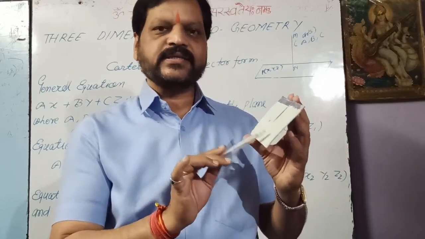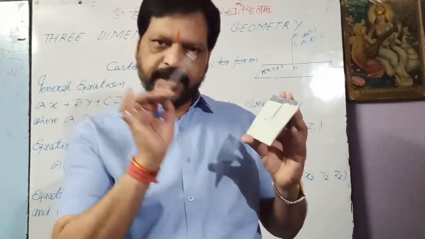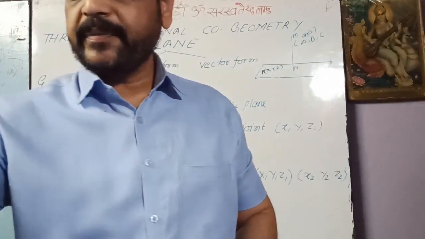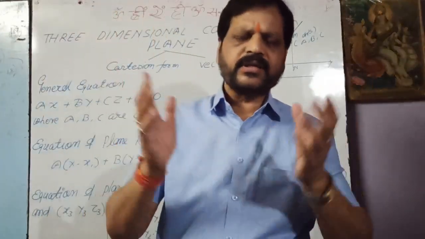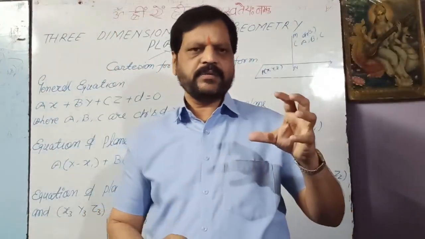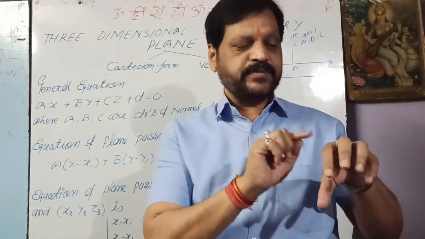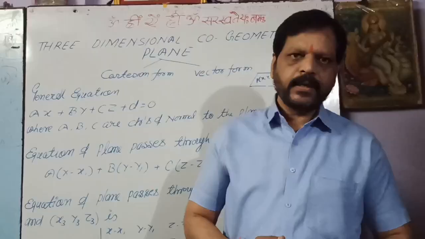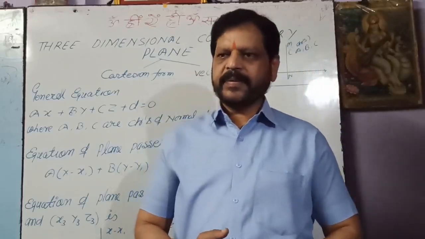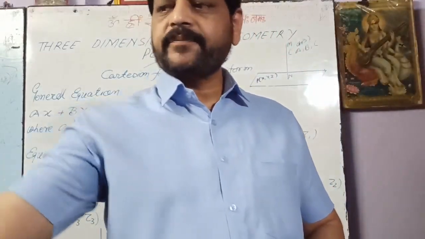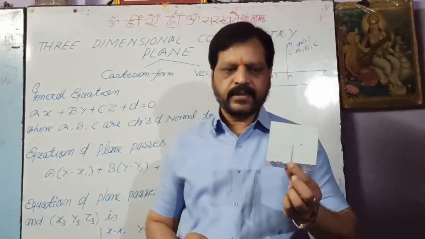So this surface is called the plane. Now in plane also there are more than two types, like a spherical surface, or in a spherical surface if we join two points. So in mathematics we will see various types of equations of this plane.